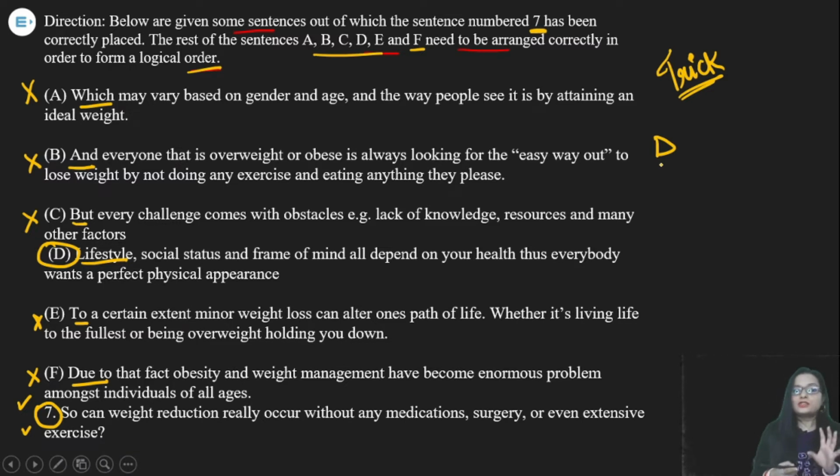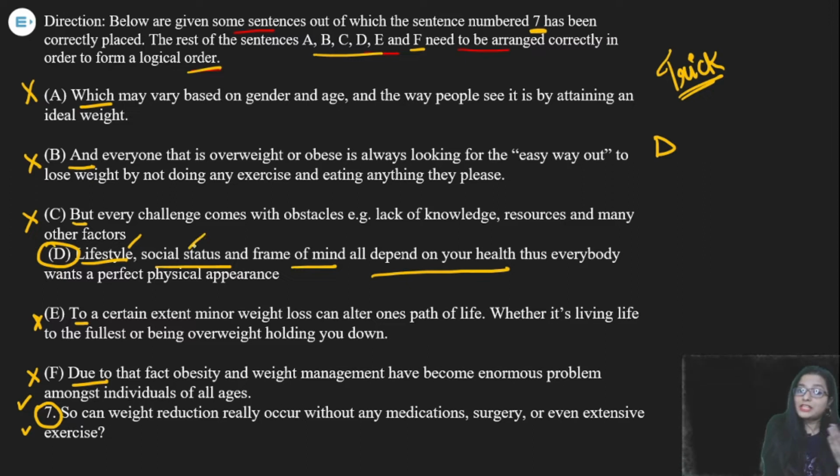Now, lifestyle, social status, frame of mind. So this statement is talking about three things. First is lifestyle, then social status, and then frame of mind. All these things depend on your health. The kind of health you have, you will have that kind of lifestyle, you will have that kind of social status, and then frame of mind. All these things depend on your health. Thus, why do we use "thus"? When you are saying as a result of, in the context of therefore. So everybody wants a perfect physical appearance. So this is our first statement.